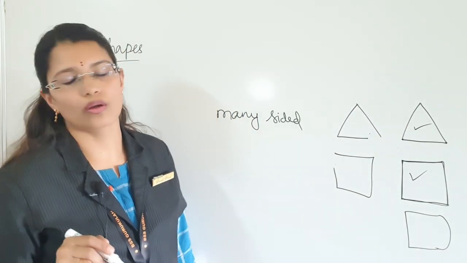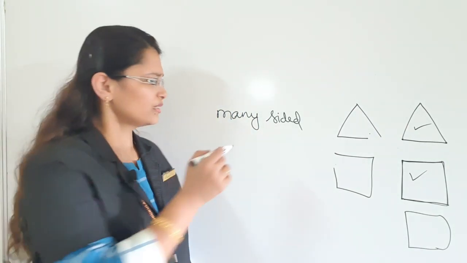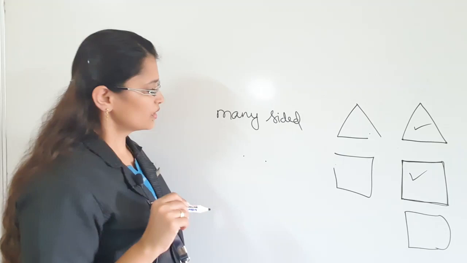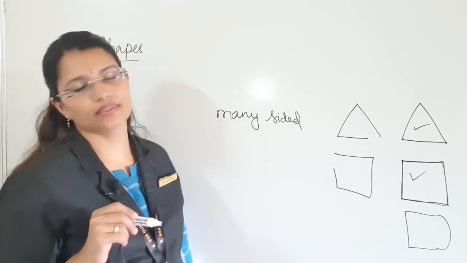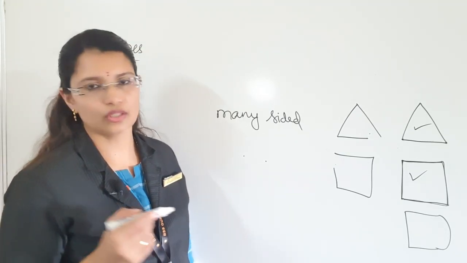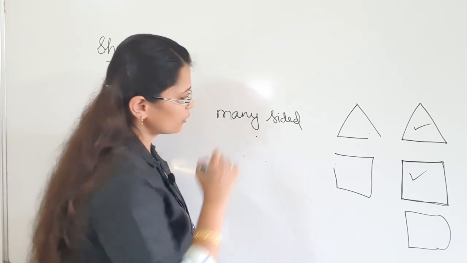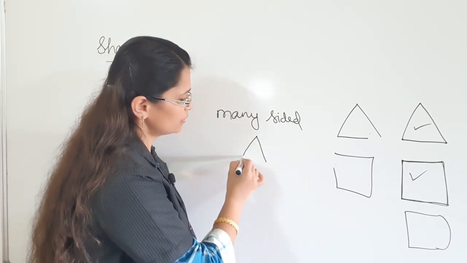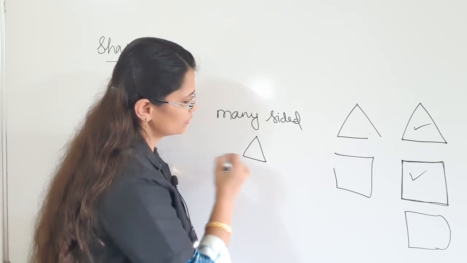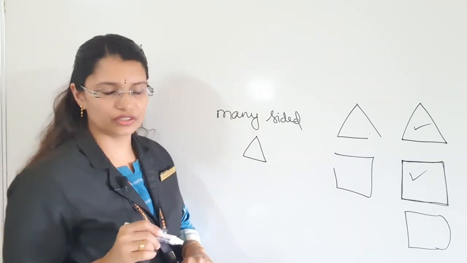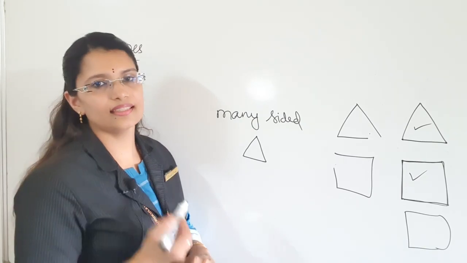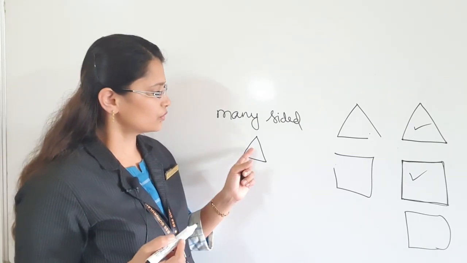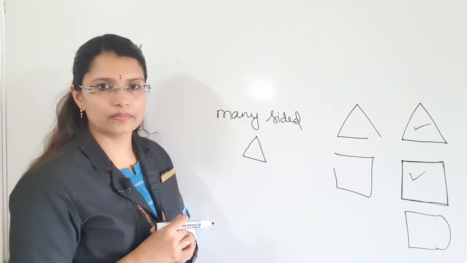And which is the smallest polygon? Suppose 2 dots. Can you make a closed figure with this, children? No. If I put one more dot, so 1, 2, 3. Now this is a closed figure and this is a polygon. So which is the smallest polygon?